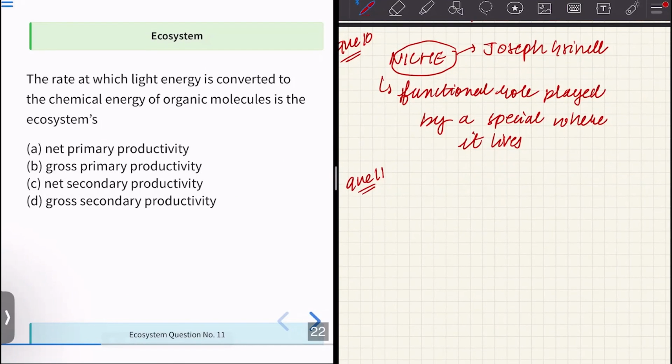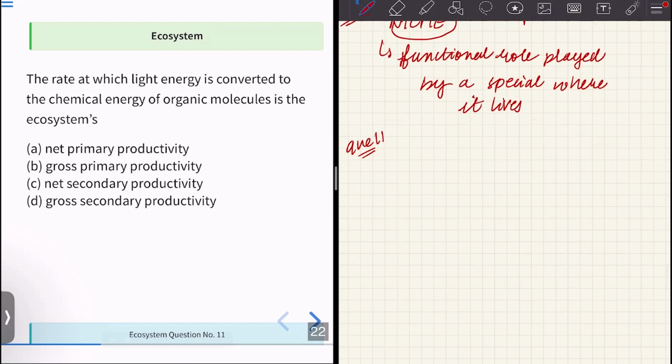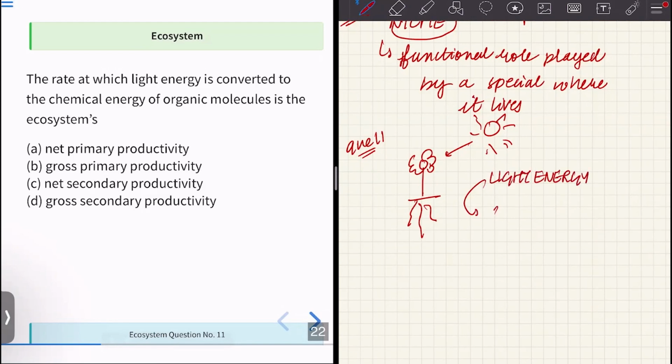Okay, moving on to the next one, question number 11. The rate at which light energy is converted to the chemical energy of organic molecules in the biosystem. So this right here is a plant, and this is the solar energy. This plant takes up light energy and converts it to chemical energy. And what is this chemical energy? It produces biomass.